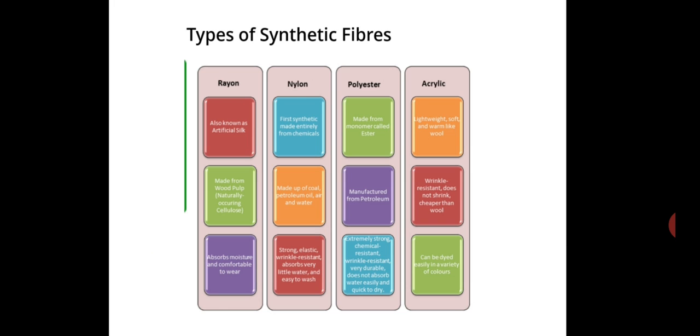Rayon is also known as artificial silk. It is made up from wood pulp. It is a naturally occurring cellulose. It absorbs moisture and is comfortable to wear. Though rayon is derived from natural material, it requires certain chemicals. So, it is considered to be a semi-synthetic fiber. As I said, it is known as artificial silk.